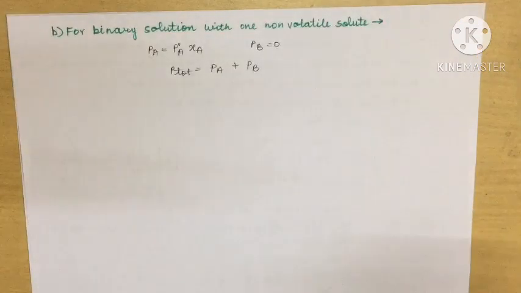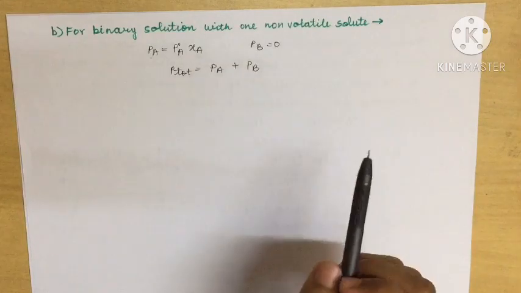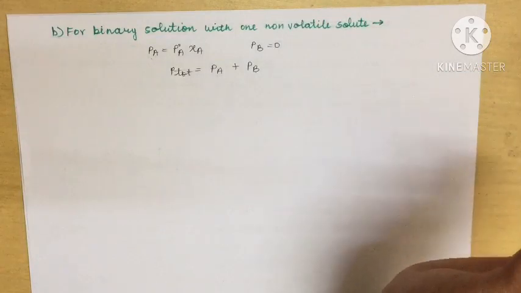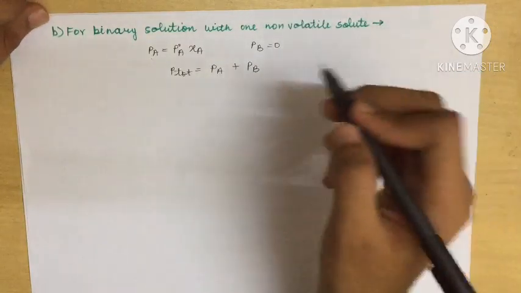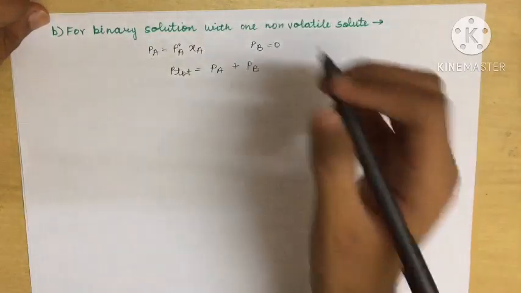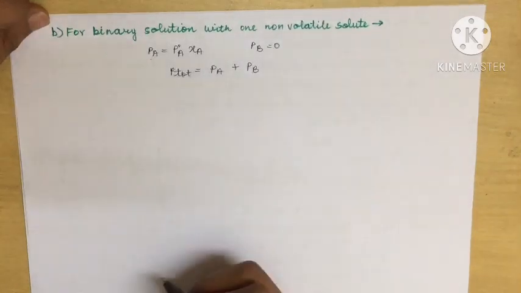Now we'll take the second case, the binary solution with one non-volatile solute, meaning one will be the non-volatile solute and one will be the volatile component. When there is a non-volatile solute, its vapor pressure will be nil because it is non-volatile. In that case PB tends to be 0, but PA will be there, that is P naught A XA.